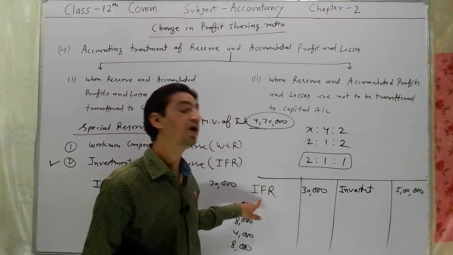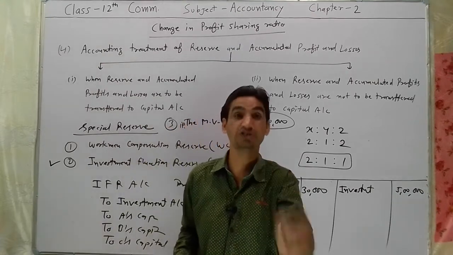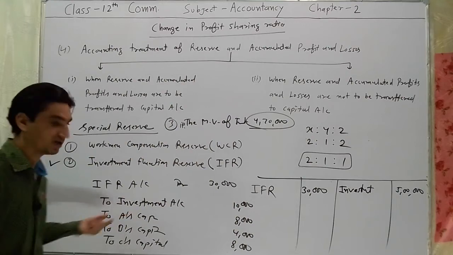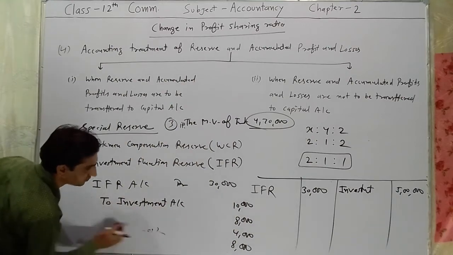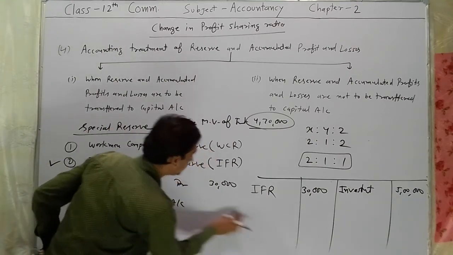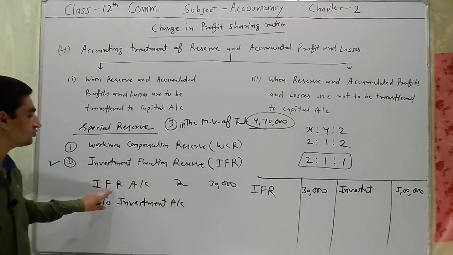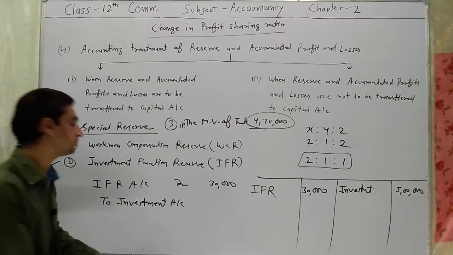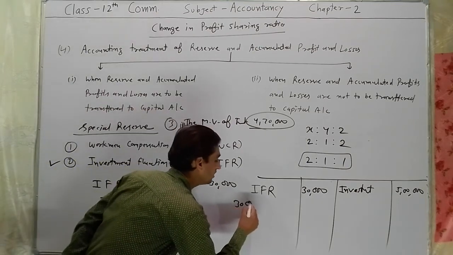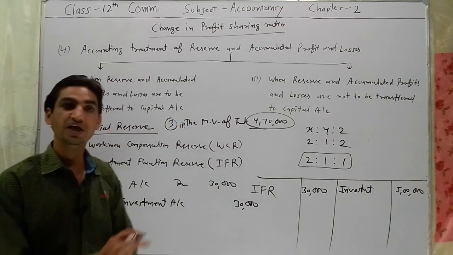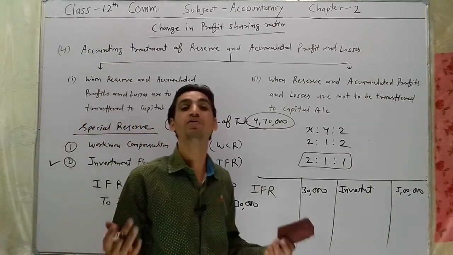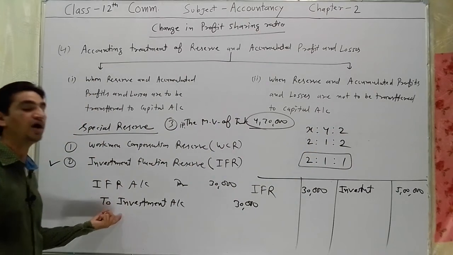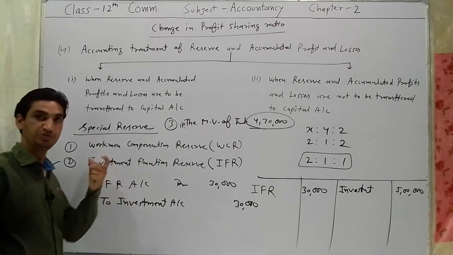So all the amount of investment fluctuation reserve will be transferred to investment account. So your entry will be investment fluctuation reserve account debit by rupees 30,000 to investment account by rupees 30,000. There is nothing balance have to be paid to partners capital account. Is it clear? So all the amount will be transferred to investment account.